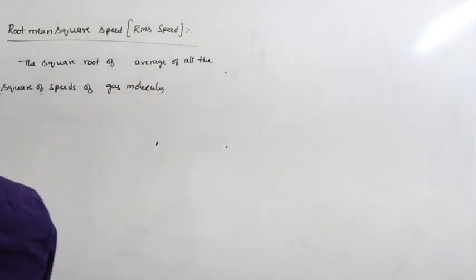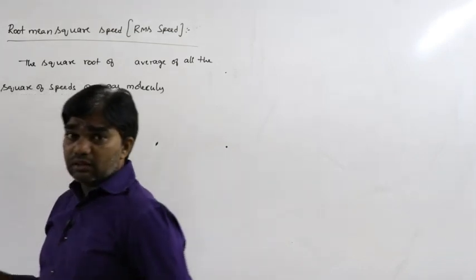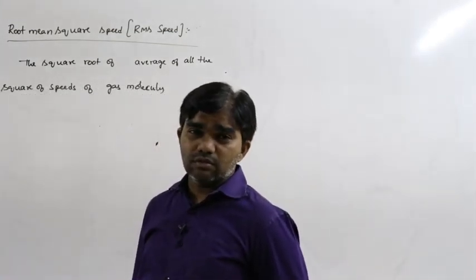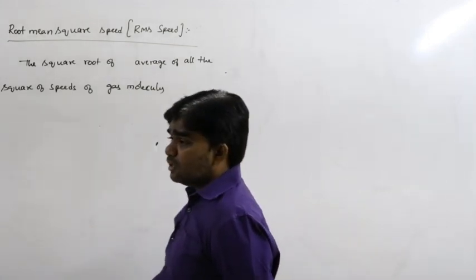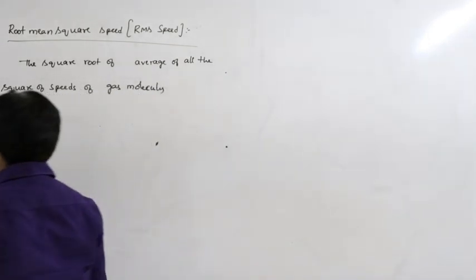The square root of the average of all the squares of the speeds of the gas molecules is called root mean square velocity.